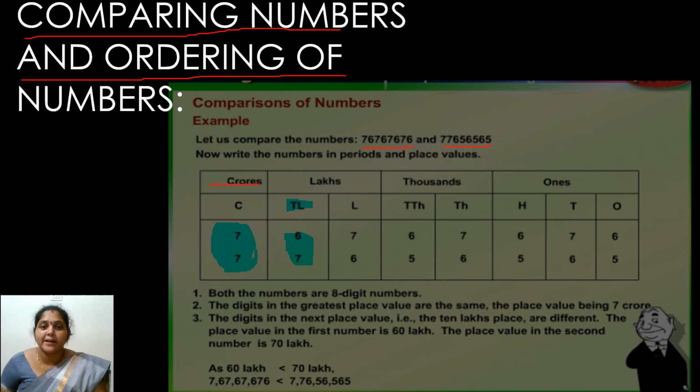So what will be your greater number here? Your greater number will be 7 crores 76 lakhs 56,565, and your smaller number is 7 crores 67 lakhs 67,676. When you compare, only then can you order your numbers. This is how we compare and order numbers.